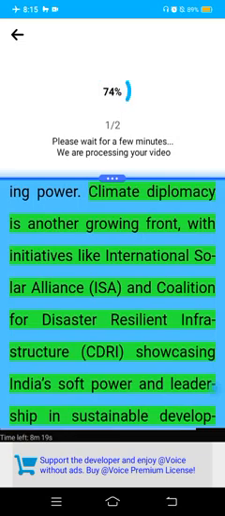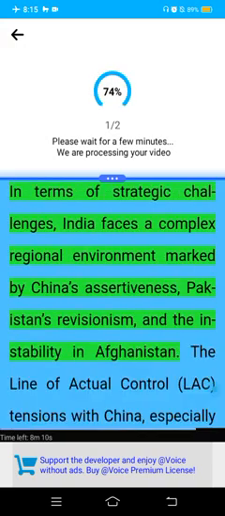Diplomacy is another growing front, with initiatives like the International Solar Alliance (ISA) and the Coalition for Disaster Resilient Infrastructure (CDRI) showcasing India's soft power and leadership in sustainable development. In strategic challenges, India faces a complex regional environment marked by China's assertiveness, Pakistan's revisionism, and the instability in Afghanistan.